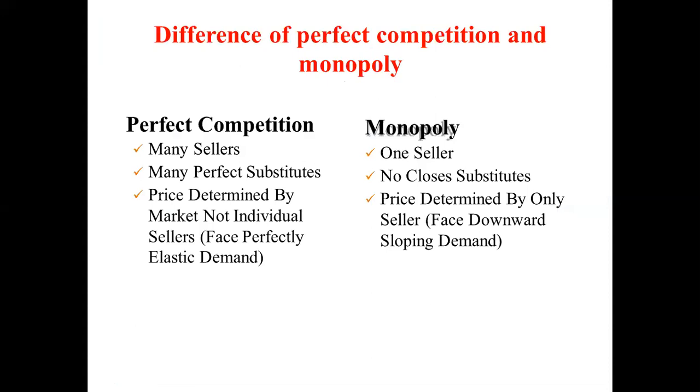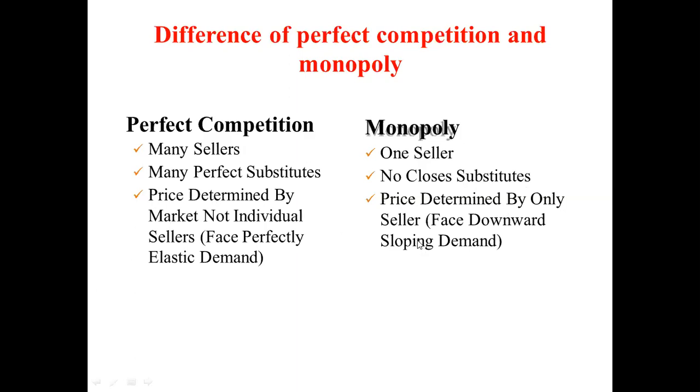Difference between perfect competition and monopoly. Here you can see the differences. In perfect competition, there are many sellers and many buyers, right? And in monopoly, there are many buyers but one seller. In perfect competition, there are many perfect substitutes, and they are almost the same. I uploaded that example of rice on EduPage, right? And in monopoly, there are no close substitutes. In perfect competition, price is determined by the market, not by individual sellers, so firms face perfectly elastic demand.